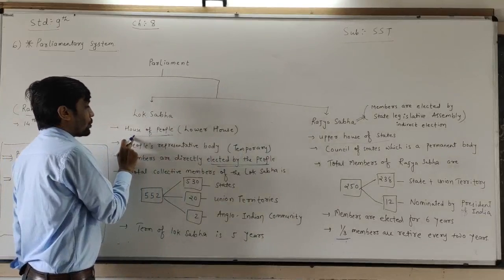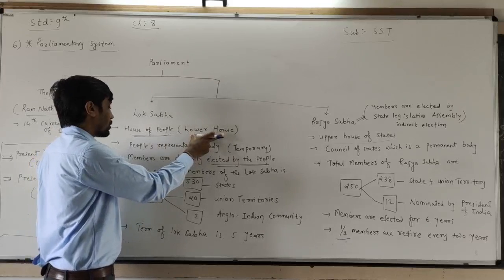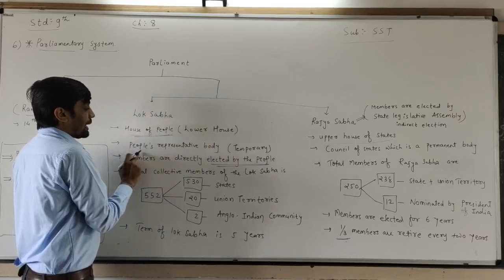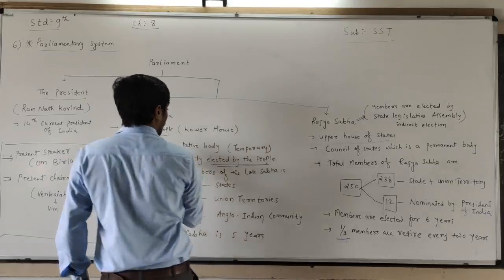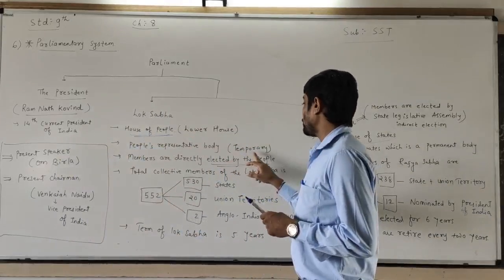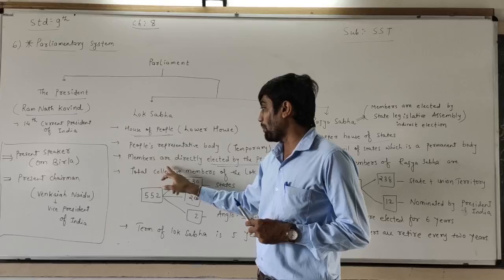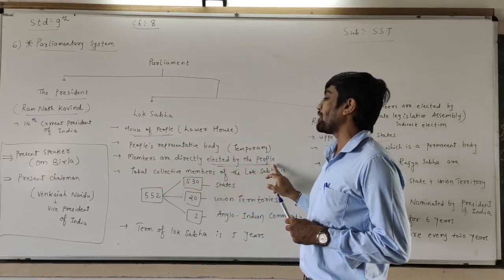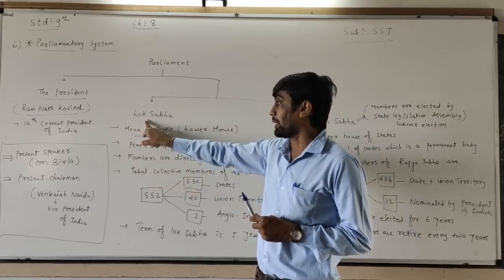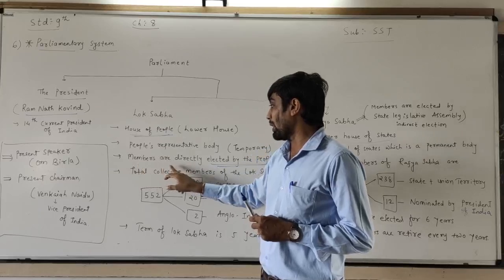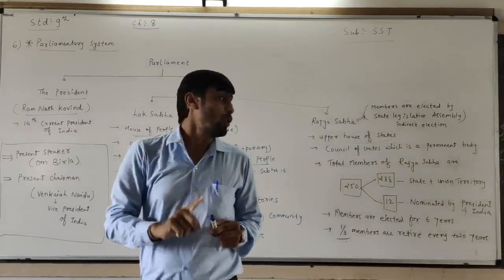Lok Sabha is known as the House of the People. It is also called the lower house. It is also known as the people's representative body, and the Lok Sabha is a temporary house. The members of the Lok Sabha are directly elected by the people by giving their vote. Dear children, I repeat: the members of the Lok Sabha are directly elected by the people. It means people are giving the vote.